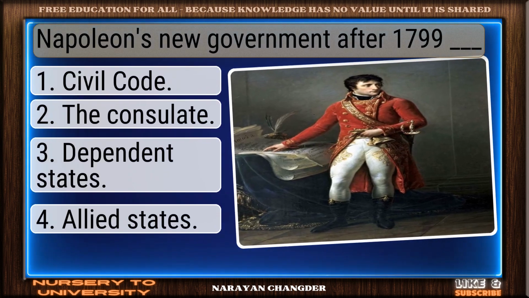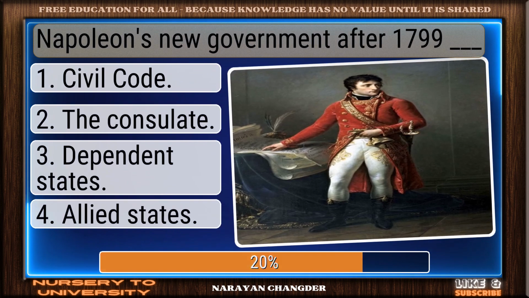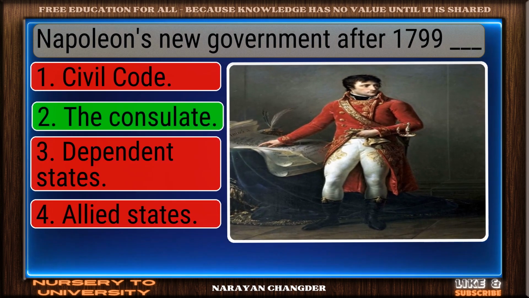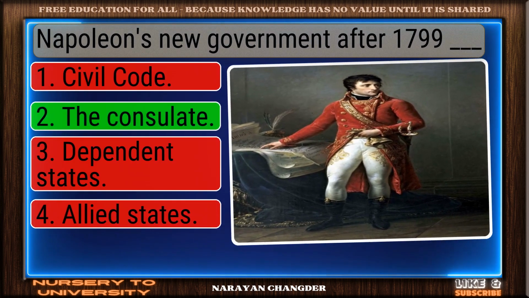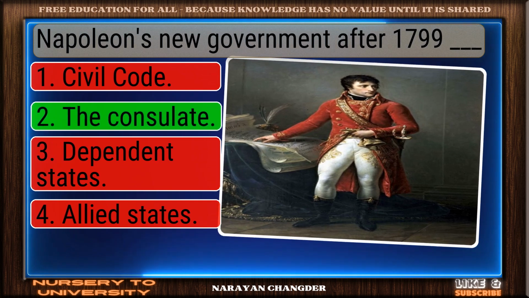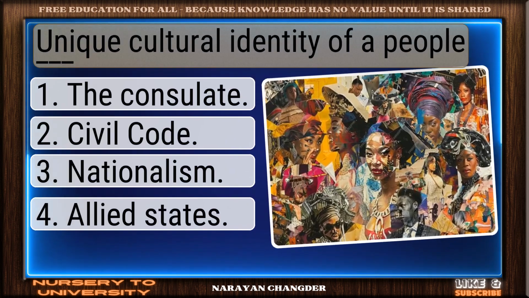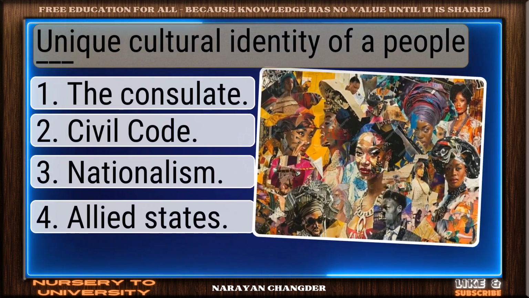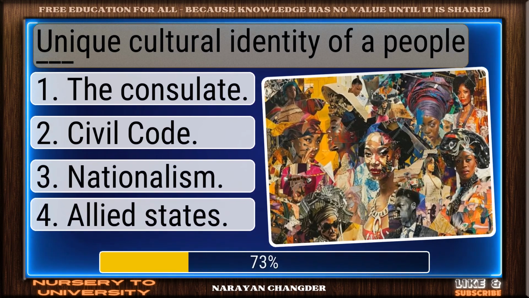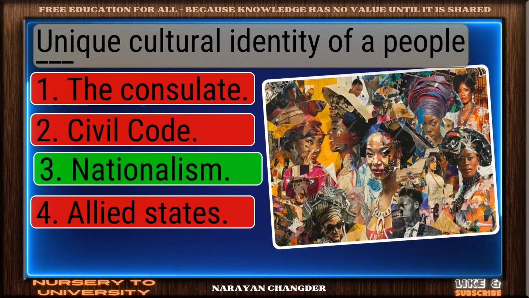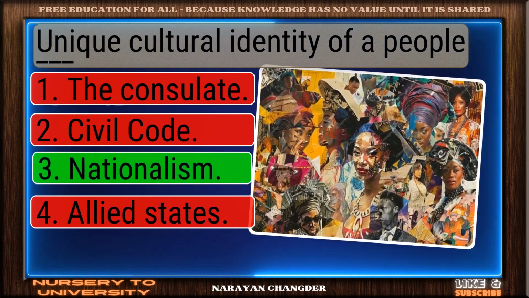Napoleon's new government after 1799 ___. Sharp thinking. The consulate is the right choice. Unique cultural identity of a people ___. Excellent. Nationalism is a brilliant choice.